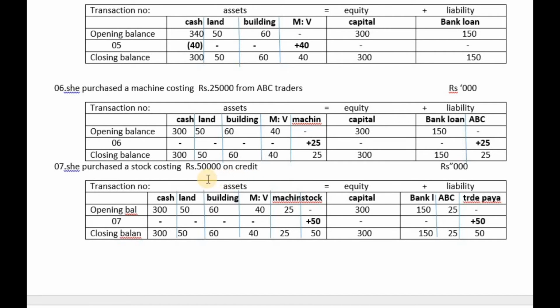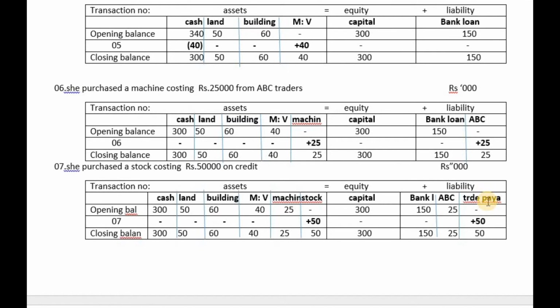So assets comprise cash, land, building, motor vehicle, machine, then equity, capital, bank loan, ABC. Now this is a credit purchase. Due to this credit purchase, trade payable or creditor arises.